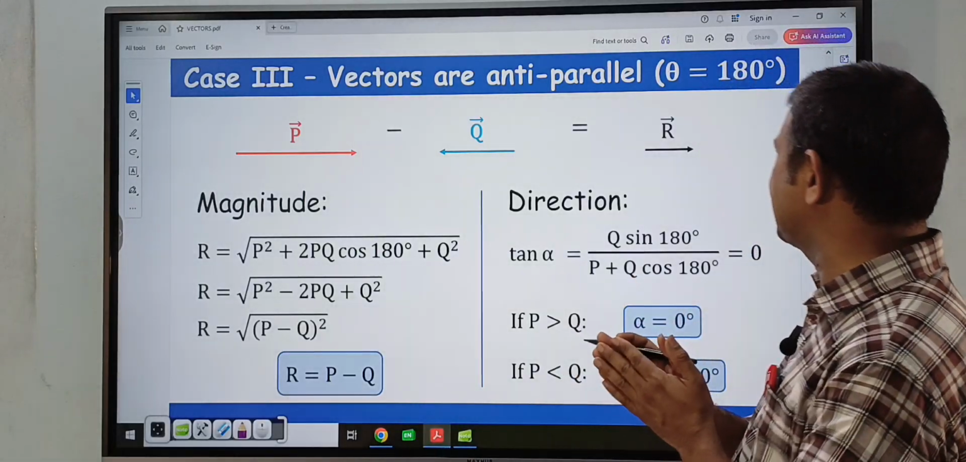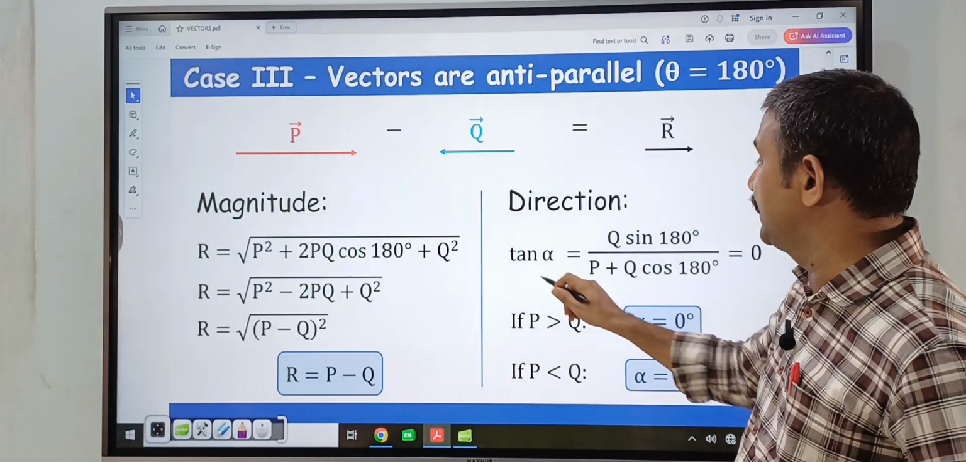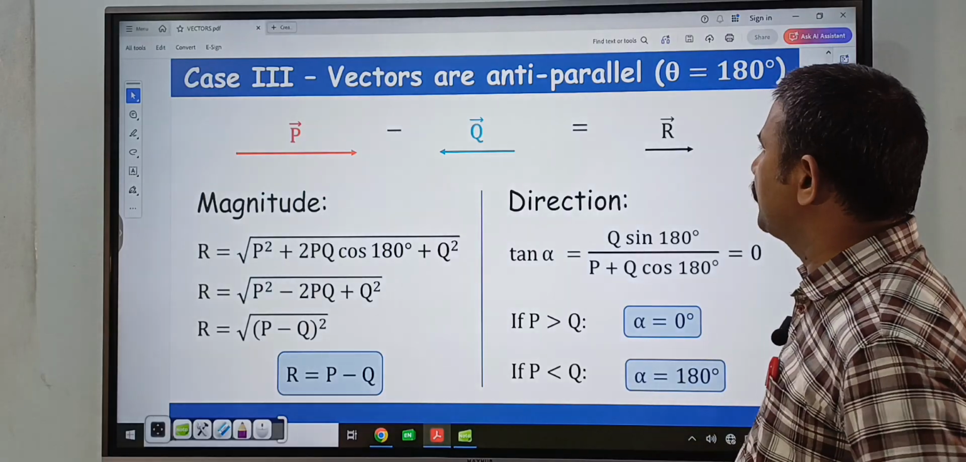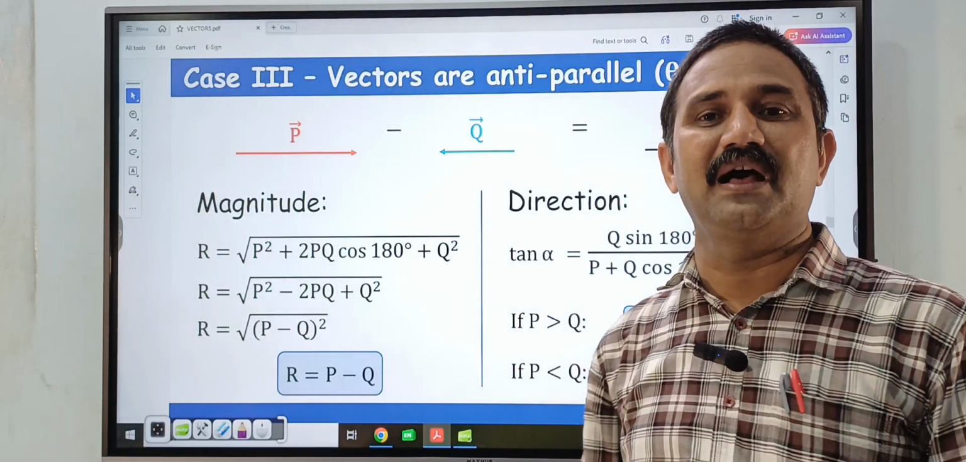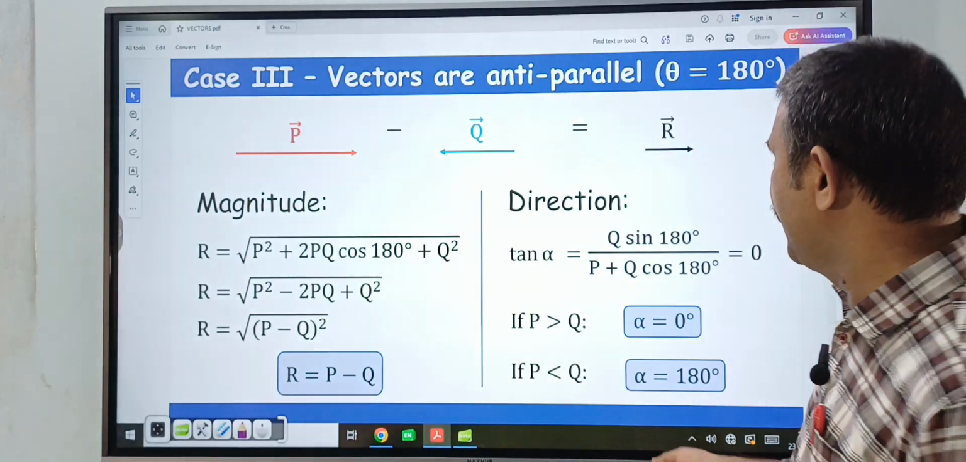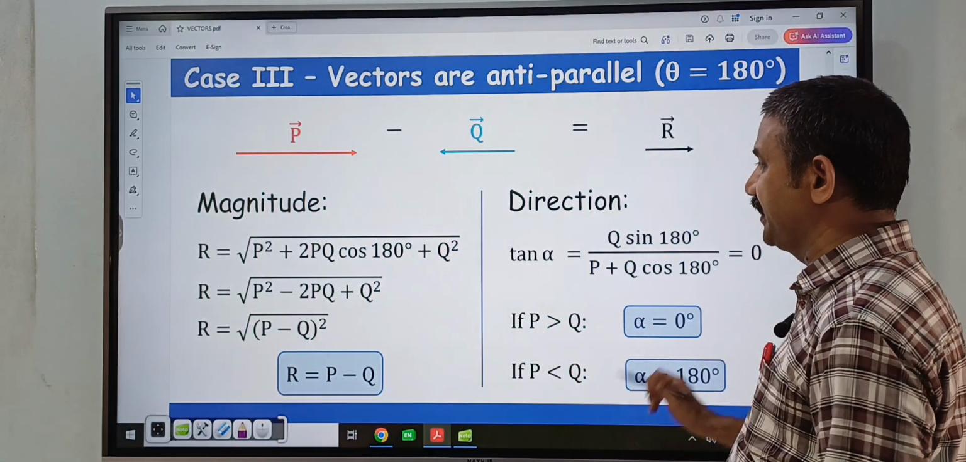So what is the direction? Again substitute theta as 180 degrees, then you will get tan alpha is equal to 0. Suppose if the p bar vector magnitude is greater than the q bar vector magnitude, then alpha is equal to 0 degrees, and if the p vector magnitude is less than the q vector magnitude, alpha is equal to 180 degrees.